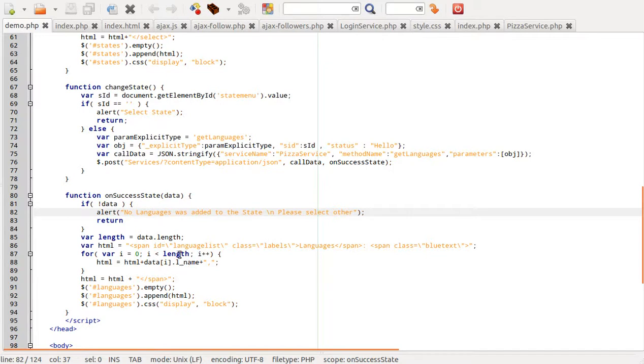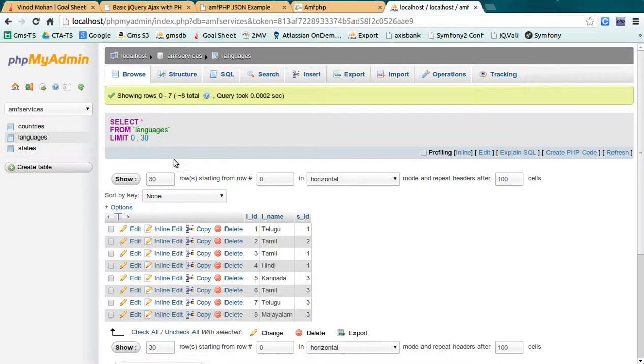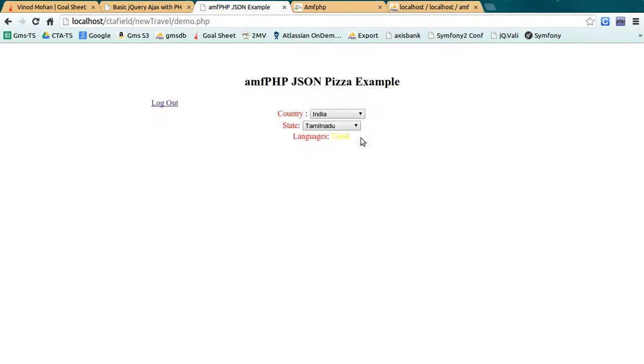If not, we are adding at the bottom of the div, like this. This is the main working of AmfPHP, which helps a lot and reduces the user's effort. This is the main aim of AmfPHP.